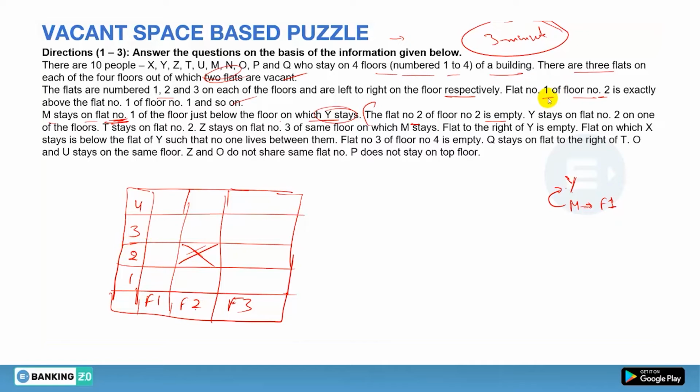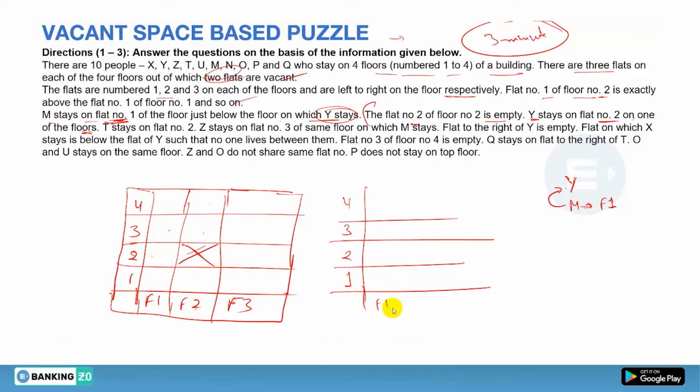Done. Next, Y stays on flat number 2 on one of the floors. Now see that Y must be in the flat number 2, this one. So if Y is here, M must be here. If Y is here, M must be here. Y can't be on the 2nd floor, that is for sure. So you are getting 2 possibilities. So I think we will make the possibility. This will be the better option.